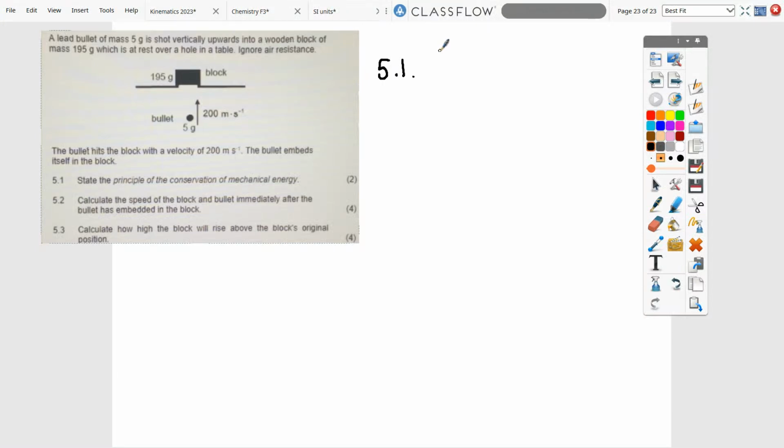That's the EMEC definition. So the principle of conservation of mechanical energy is that the mechanical energy will remain constant. That means EK plus EP initial must be equal to EK plus EP final. I'm just writing it because we're probably going to use it, but that's not what you're going to write for the definition. You're going to write it in words.